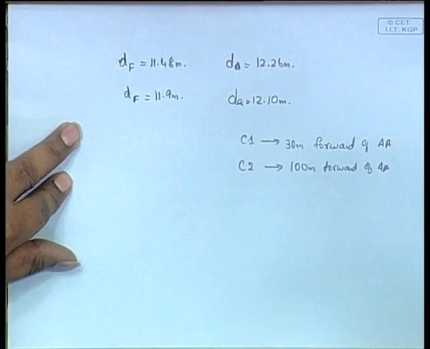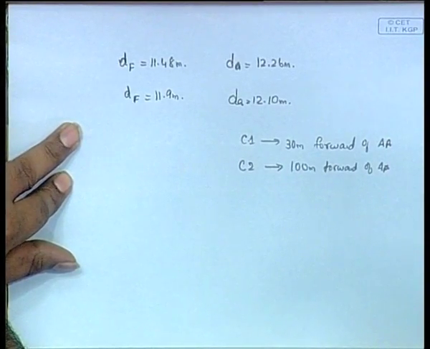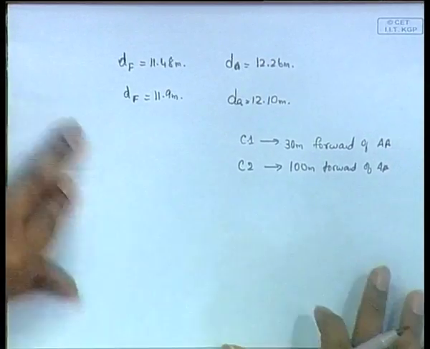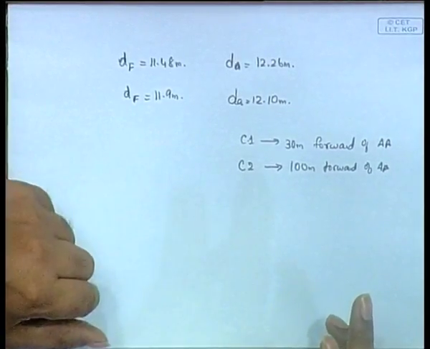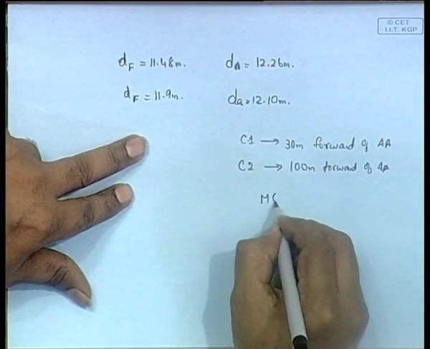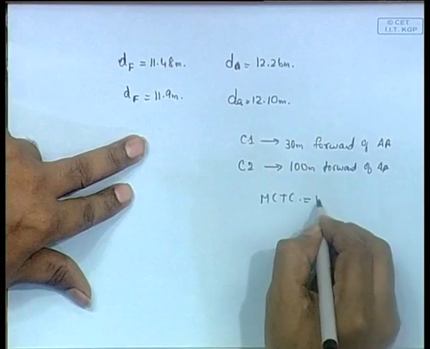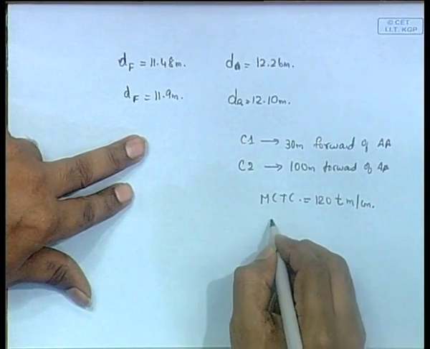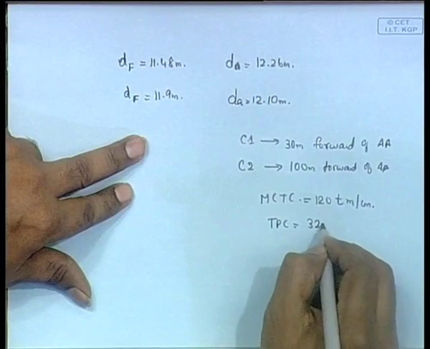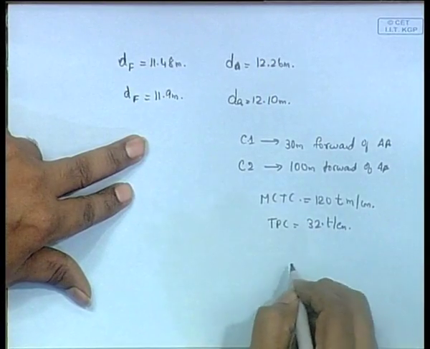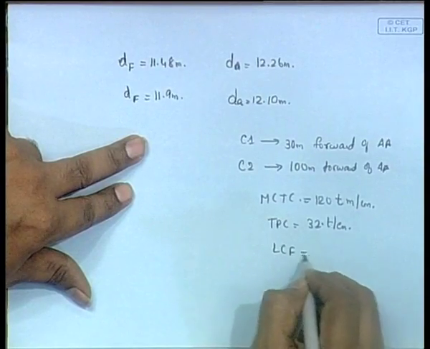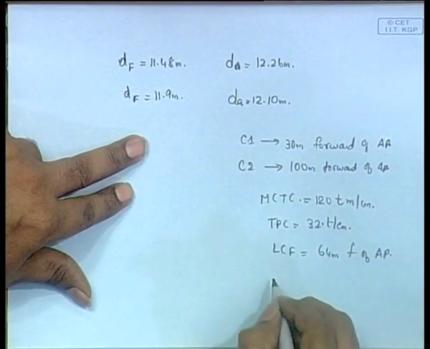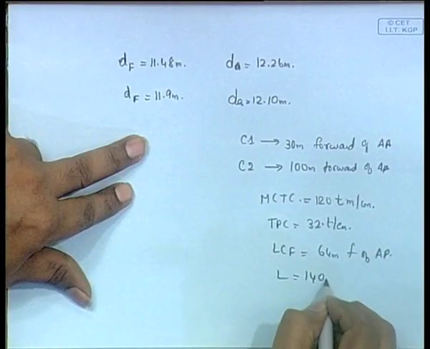So, that means, are you given the total cargo? No, you are not given the cargo also. So that means you have to find two things here. Then you are given a couple of these things, like MCTC is given as 120 tons meter per centimeter. Then you are given the TPC, 32 tons per centimeter. Then LCF is said to be 64 meter forward of AP. Then the length of the ship is 140 meter.